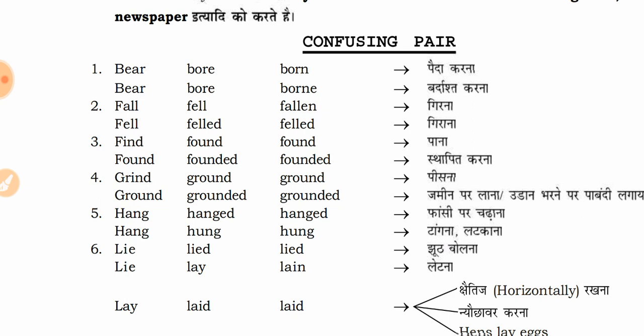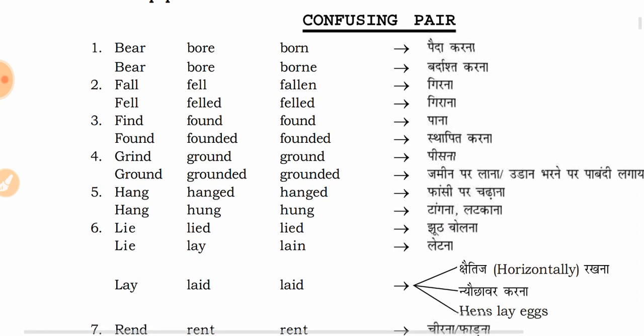Bear, bore, born. Fall, fell, fallen. Then we have fell, felled, felled. You can see that for fall the past is fell, but if we use fell in the present, then for fell the past is felled and the past participle is felled only.